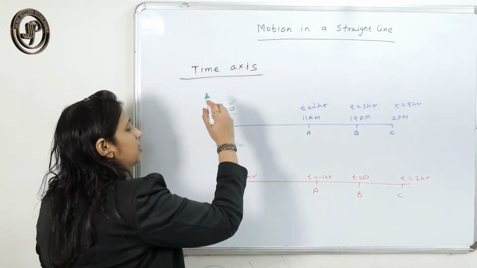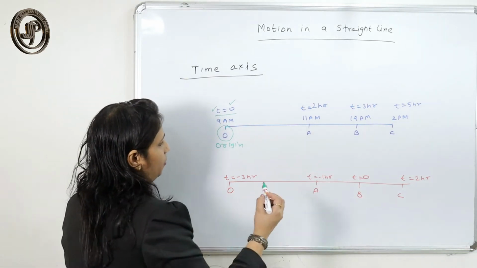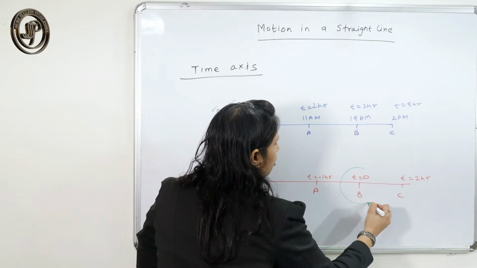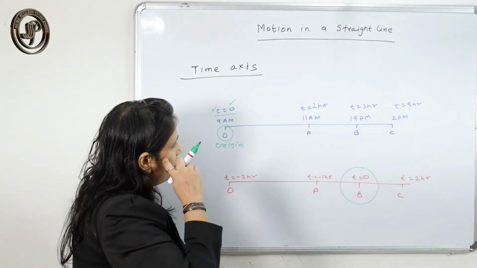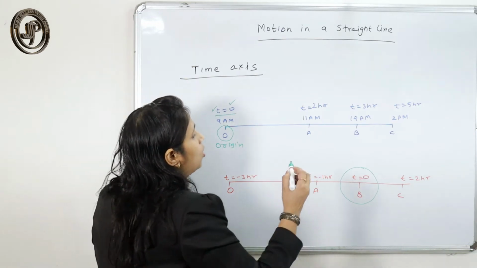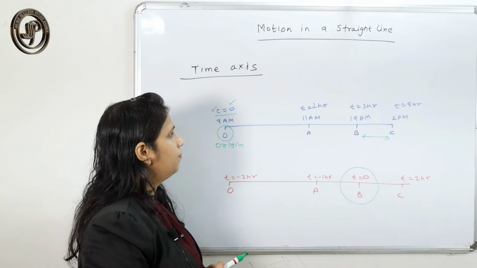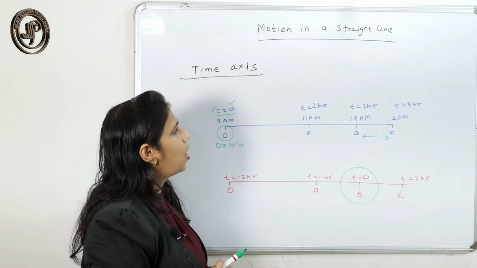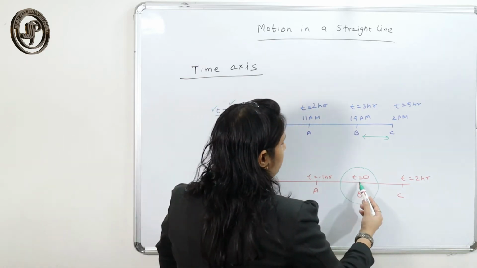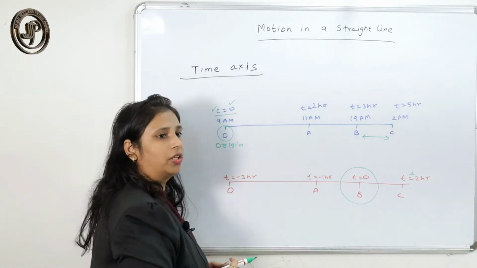And here t doesn't mean that the time is 0. This is our starting position. Now I have changed the origin. Now my origin is B. So what is the difference between the time taken by B to reach point C? That is how much? 2 hours. So here if t is 0, we just consider it is positive 2 hours.